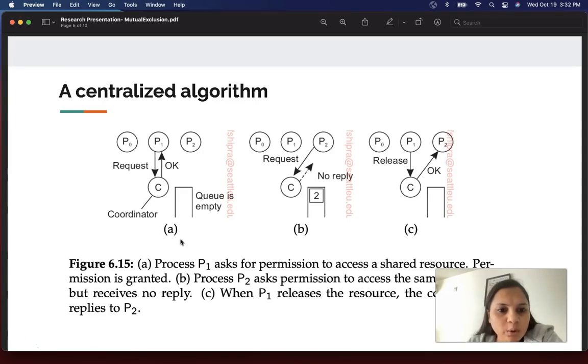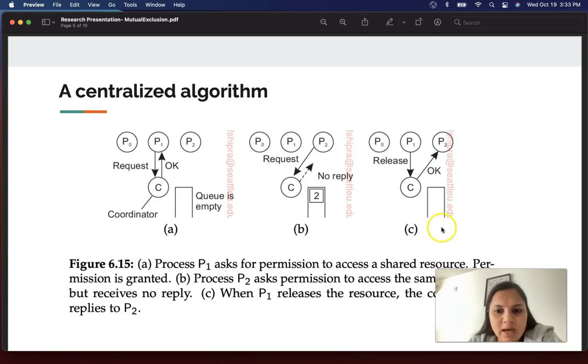If process P1 wants to access the resource, let's say X, it will send a request message to the coordinator, and the coordinator will see if the resource is available. It will send the grant message or the OK message to P1. Then in figure B, process P2 also wants to access the same resource, so it sends the request message to the coordinator. But at this point, the coordinator knows that the resource is not available as it is being accessed by P1, so the coordinator will not send any reply to P2, and instead it will put P2 into the waiting queue.